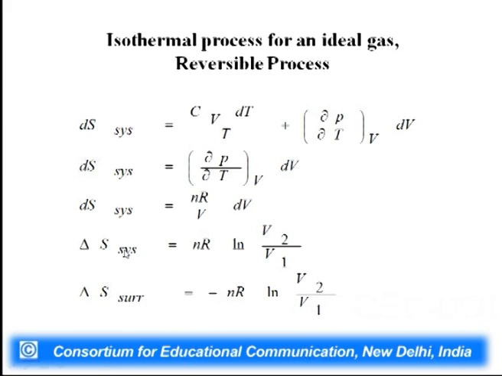Now, you see here that delta S system is equal to nR log V2 by V1. It is quite obvious. If we increase the volume of the system, your randomness is going to increase or disorder is going to increase, and so entropy is supposed to increase, and that is what this equation shows, that if V2 by V1 is greater than 1, then this whole quantity will be positive and you have delta S positive, and so S of the system increases when there is an expansion.